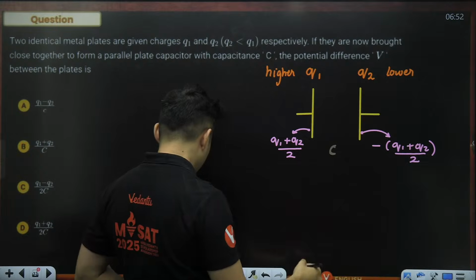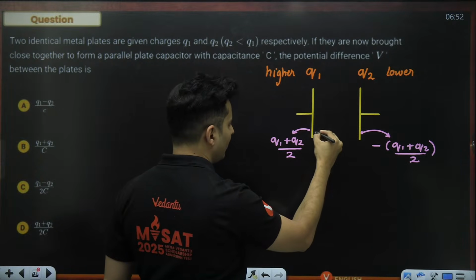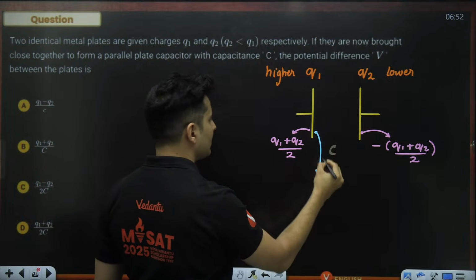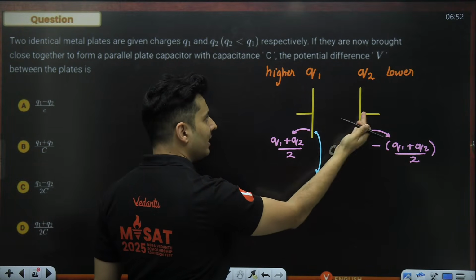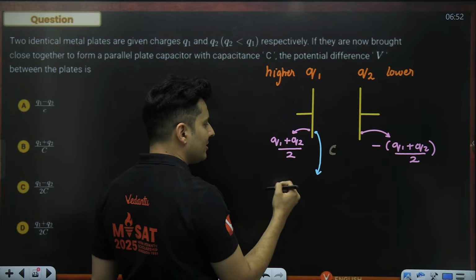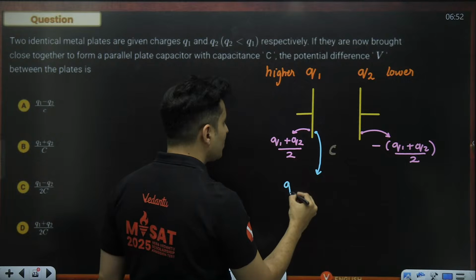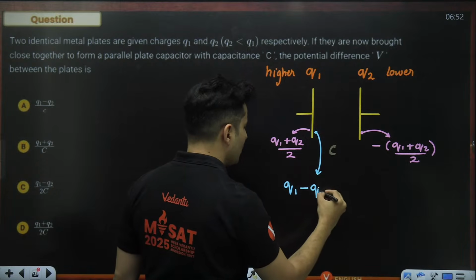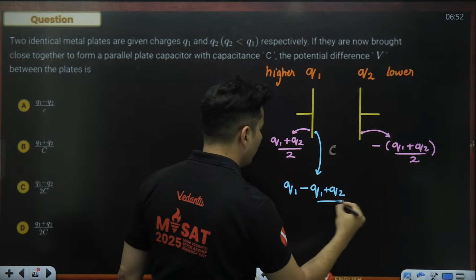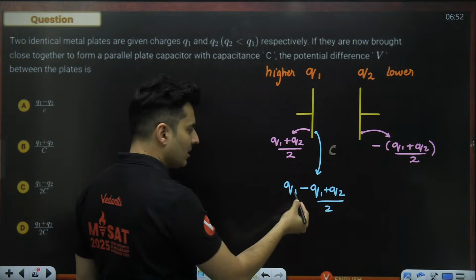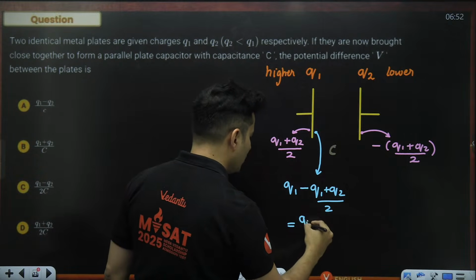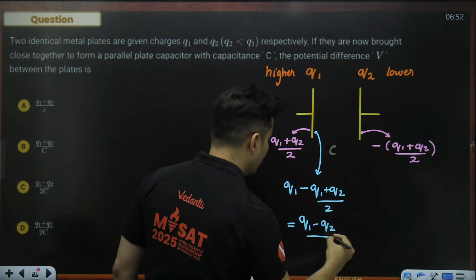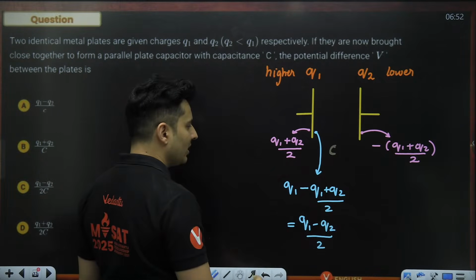Now, what is there inside? Let's have a look at it. Inside, the charge on the inner side of the plate facing the other plate will be this charge minus this charge by charge conservation. So it should be Q1 minus Q1 plus Q2 whole thing divided by 2, which is Q1 minus Q1 by 2, that is Q1 by 2. So it will become Q1 minus Q2 whole thing divided by 2. That is what the charge will be.